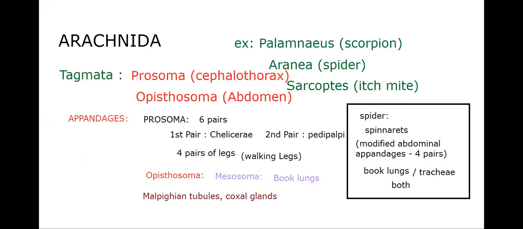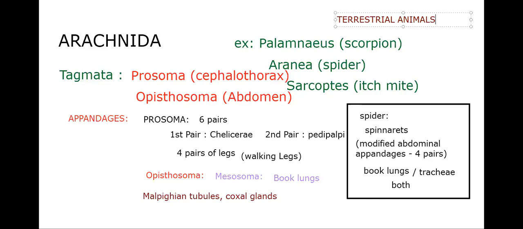Next, Arachnida. These are terrestrial animals, that means on land. We know the body is divisible into prosoma and opisthosoma. We said that the prosoma has 6 pairs of appendages. In that, the first pair is chelicera, second pair is pedipalp, and the remaining 4 pairs are walking legs.